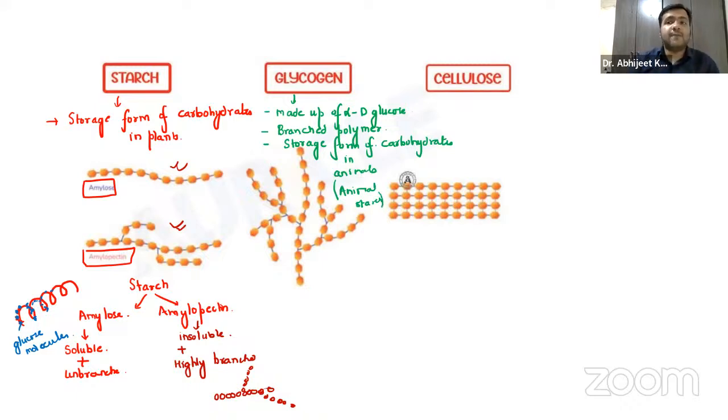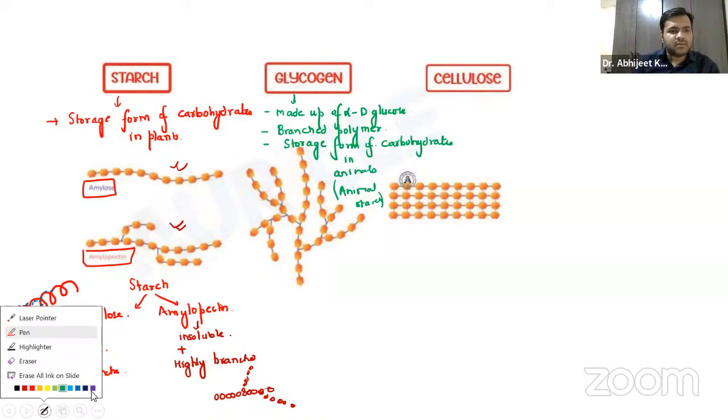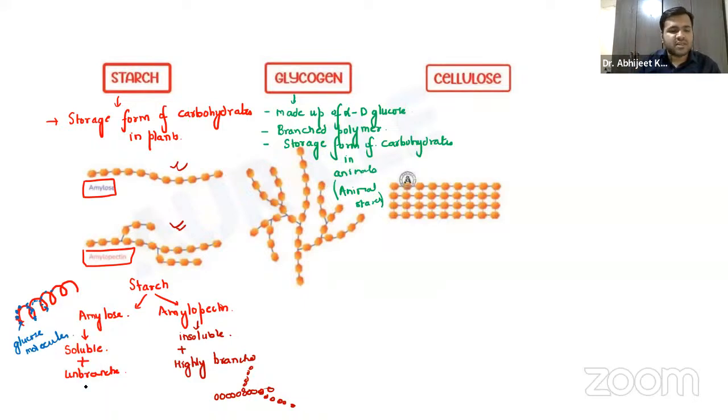Two important viva questions can be asked here. Glycogen is stored in two sites in our body, very, very important: the first being the liver, the other being the muscle.